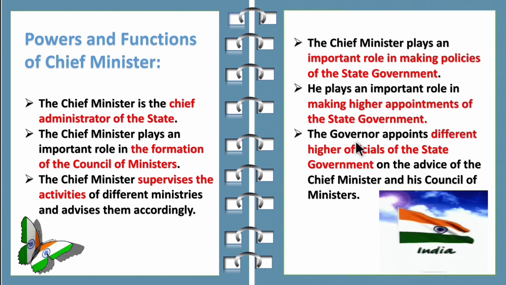The governor appoints different higher officials of the state government on the advice of the chief minister and his council of ministers. So the governor will give appointments only based on the advice of the chief minister and the council of ministers. So these are all the functions of a chief minister.